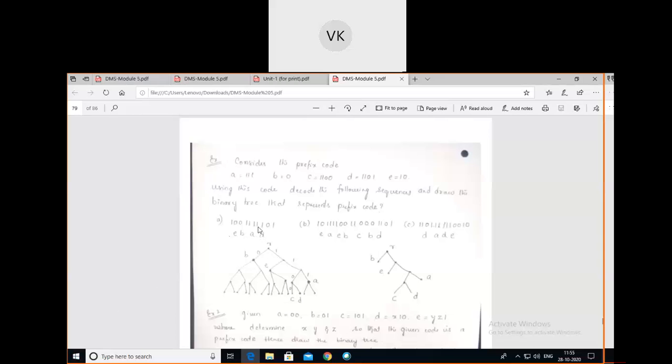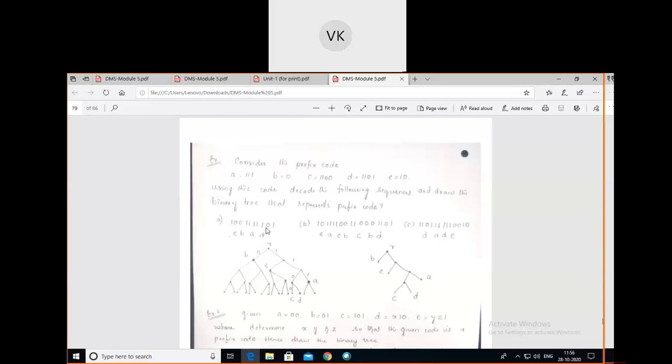1101. First you check. Yes, for 1101 I have the symbol D here. Again the same procedure: first go with one. One does not correspond to any symbol, leave it. Next double one, no double ones are there, leave it.